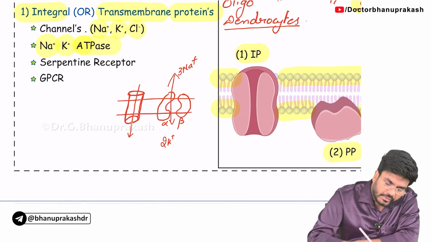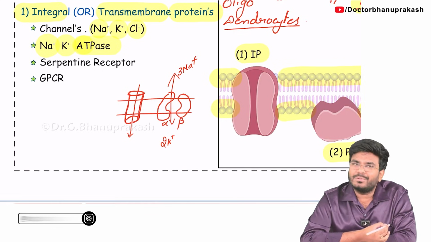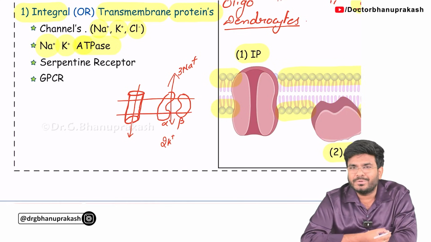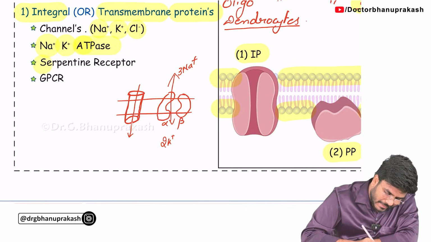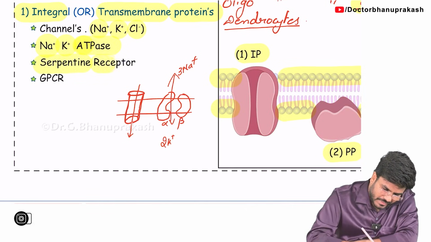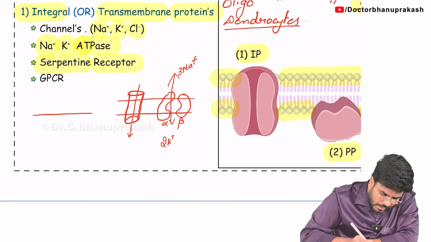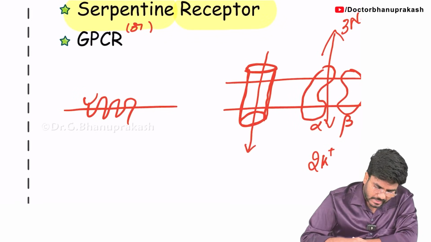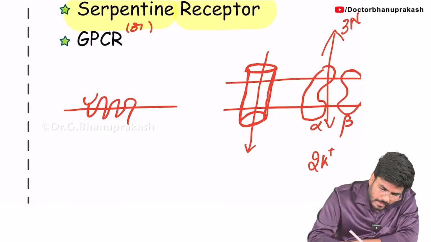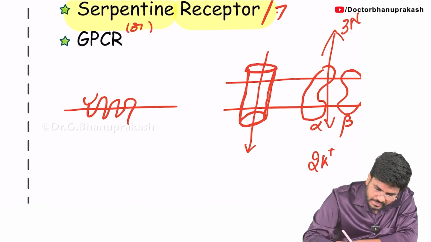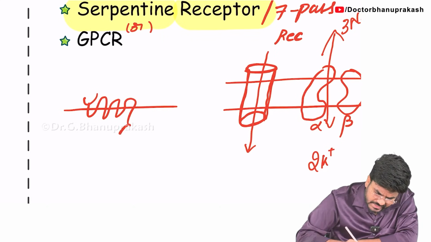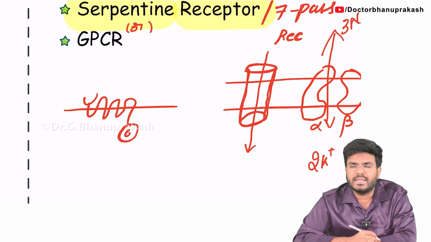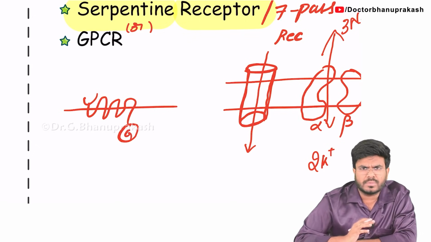Next step, in your second year you will study this, the serpentine receptors. Even in first year you will study this in biochemistry. There are receptors called the serpentine receptors. These serpentine receptors are also called the G protein coupled receptors. See, this is how the receptor is going to look, like a serpentine. Serpentine means snake-like. It is also called a 7-pass receptor. Inside, it is attached with some G protein like G stimulatory, G inhibitory, GQ, something like that.